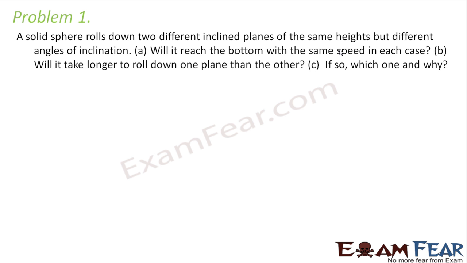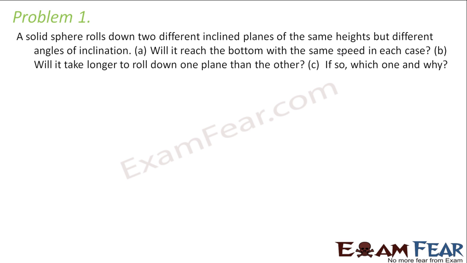Now let us look at some of the problems related to rolling motion. So here comes problem 1. It says that a solid sphere rolls down along two different inclined planes of same heights but different angles of inclination. Will it reach the bottom with the same speed in each case? Will it take longer to roll down one plane than the other? If so, which one and why?